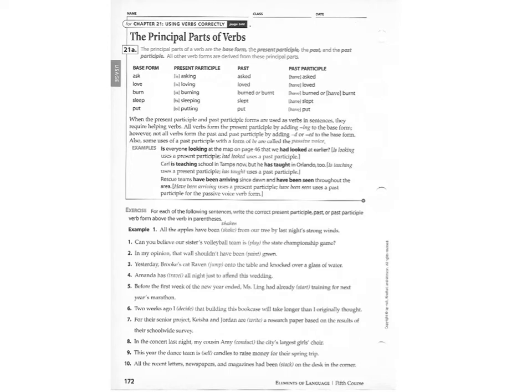Okay, so now we want to figure out, they give us all the verbs. What we have to do is just figure out the correct form of each verb in each sentence. Okay, so for number 1, we have to use a form of play, and the helping verb is "is." So the first one is going to be playing.